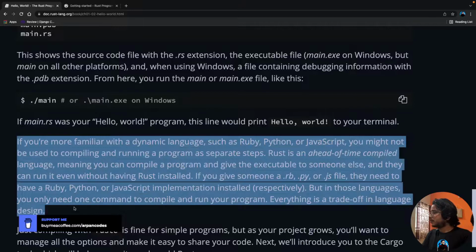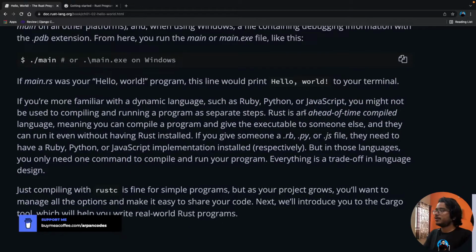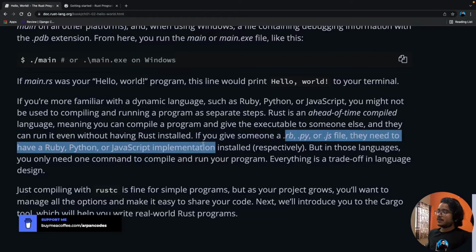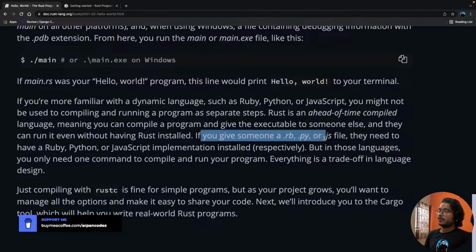If you're more familiar with a dynamic language such as Ruby, Python or JavaScript, you might not be used to compiling and running a program as separate steps. Rust is an ahead-of-time compiled language, meaning you can compile a program and give the executable to someone else and they can run it even without having Rust installed. If you give someone a .rb, .py or .js file, they need to have a Ruby, Python or JavaScript implementation installed respectively. But in those languages, you only need one command to compile and run.